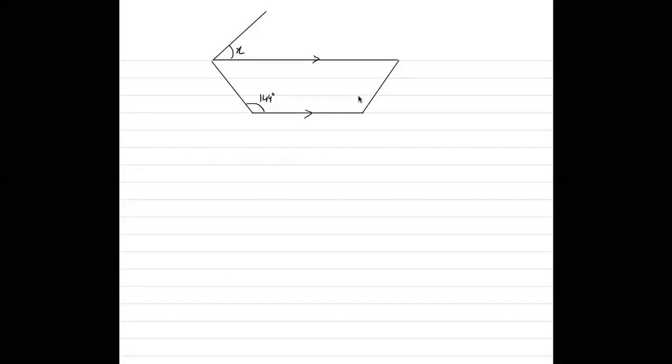Now this diagram shows a part of a regular polygon. You need to find the value of x. This is a part of a regular polygon, which means that this side, this side are equal. This side is also equal. I mean, the sides that I'm shading are all part of a regular polygon. The question says find the angle x.